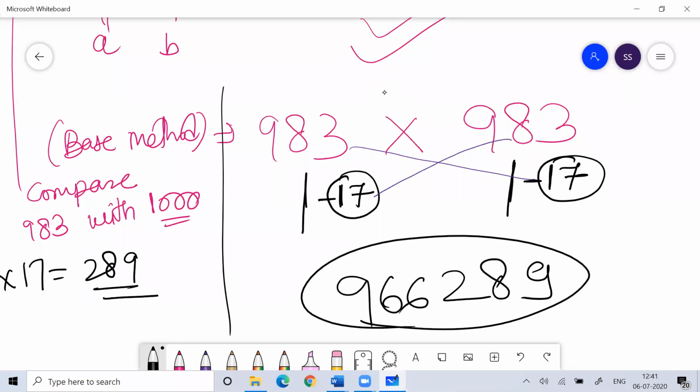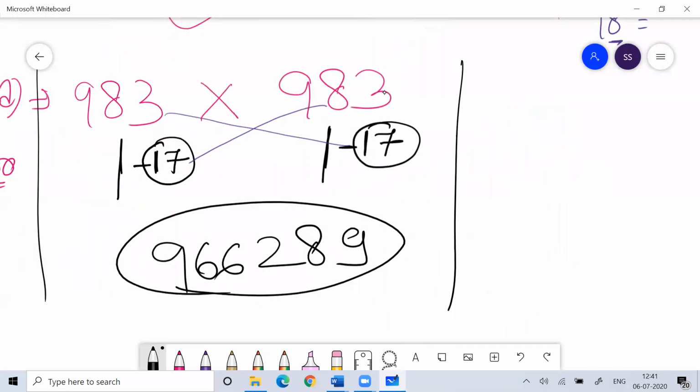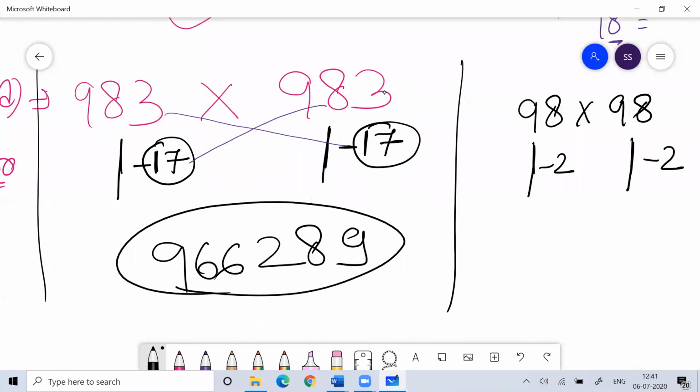The same thing I did for 98. 98 into 98. How much is 98 less than 100? 2 less than 100. Whenever you compare with 1000, you will write 3 digits. Whenever you compare with 100, you will write 2 digits. Okay, 98 square you want?